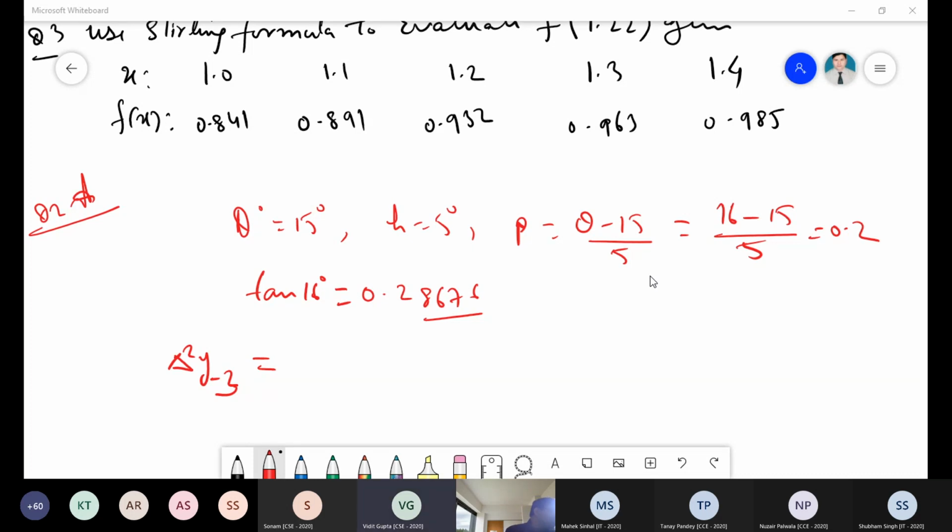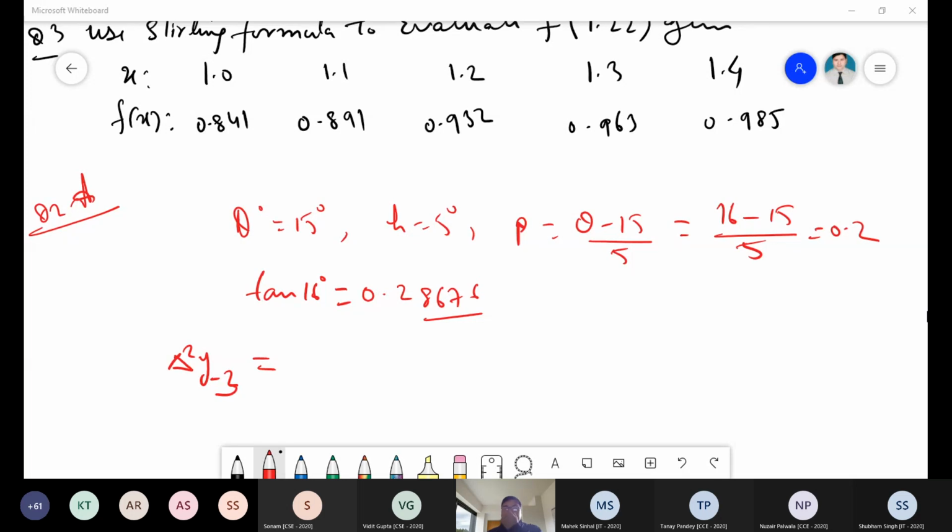Sir, is it 0.0961? Correct. So I am verifying whether you are active in the class, because those who are not responding are sleeping.